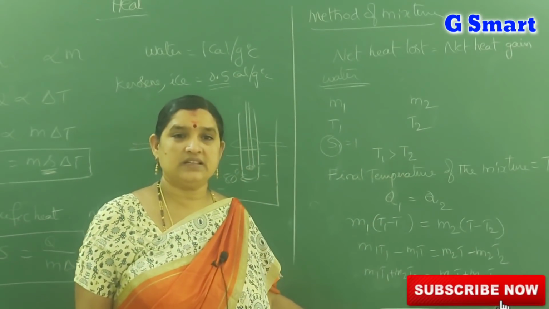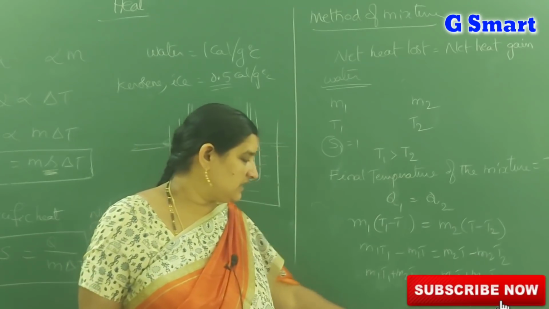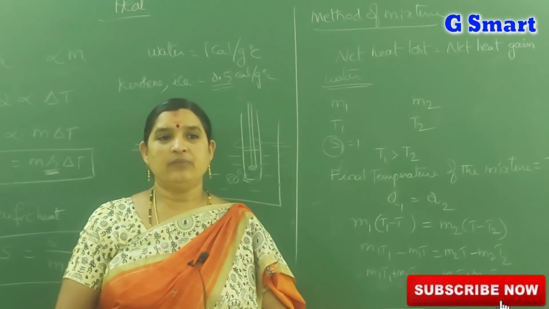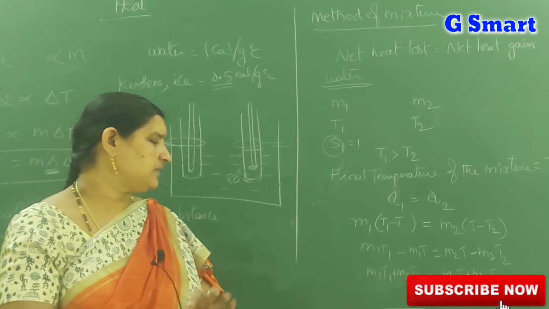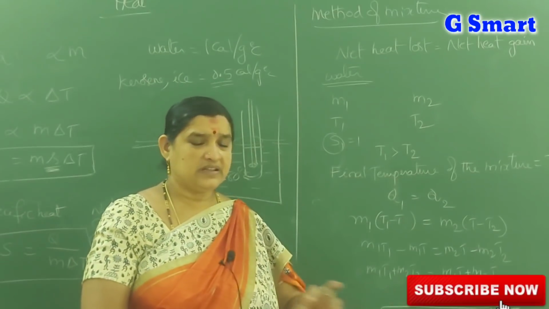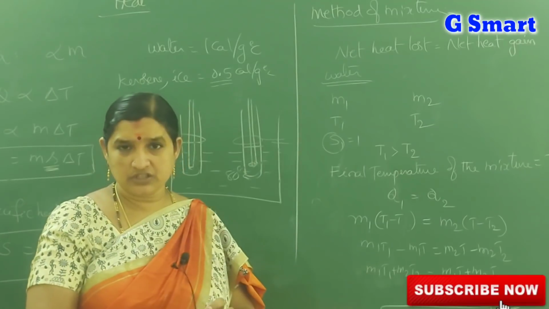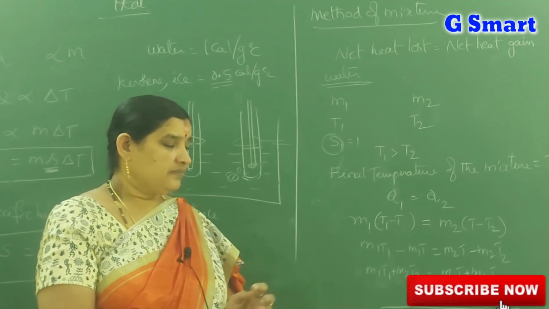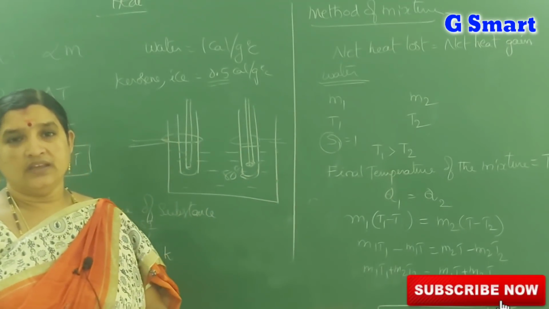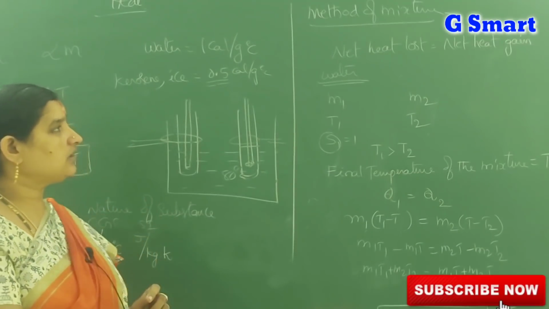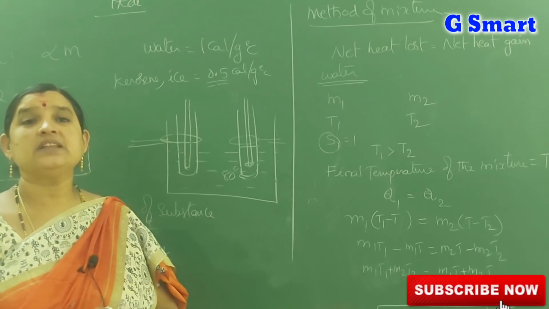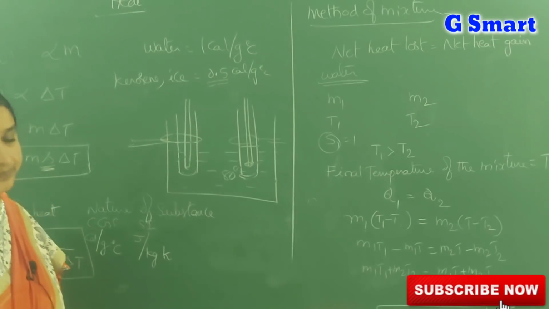This is the formula to measure the final temperature of a mixture. T is equal to M1 T1 plus M2 T2 by M1 plus M2, where M1 is the mass of the first substance, T1 is the initial temperature of the first body, M2 is the mass of the second substance, and T2 is the temperature of the second substance. To attain the final temperature T, the formula is M1 T1 plus M2 T2 by M1 plus M2. This is called the method of mixtures. By using the method of mixtures, we can find the final temperature, that means the thermal equilibrium temperature of the system.